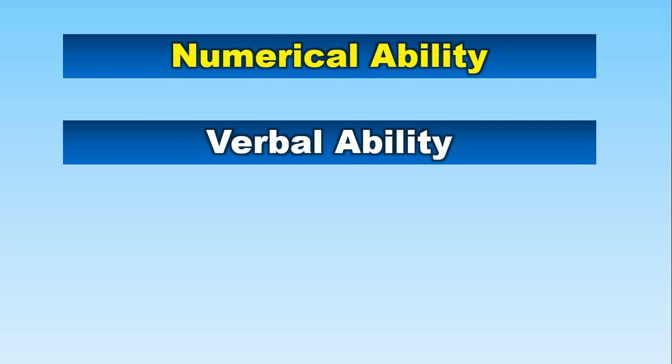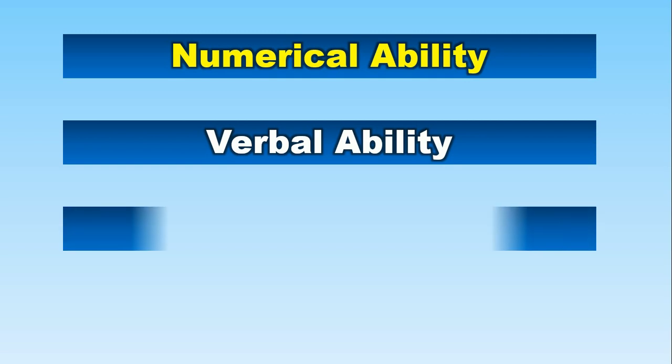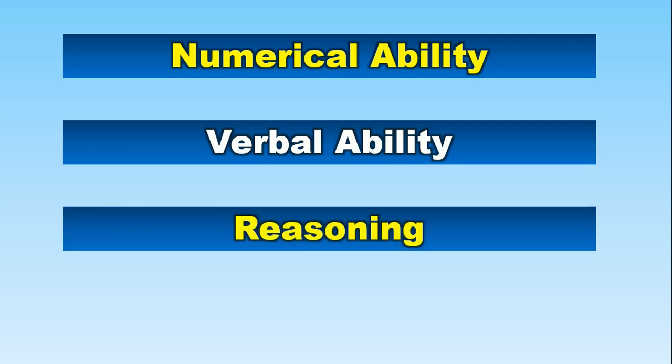And there will be a verbal ability section. There is also no change in this section, and there will be a reasoning section also. So there will be 4 sections: numerical ability section, verbal ability section, reasoning section, and advanced coding section. And this time there is an update only in the coding section.